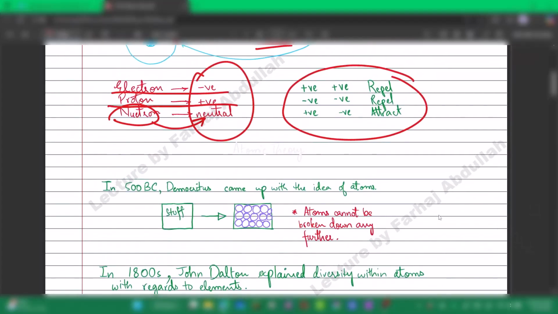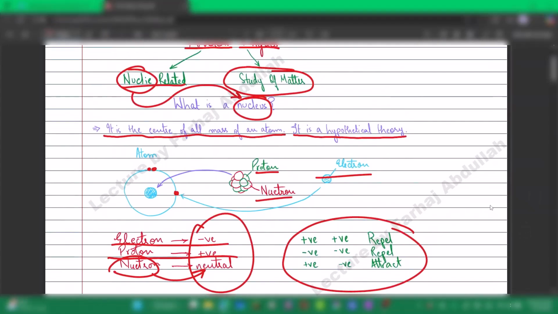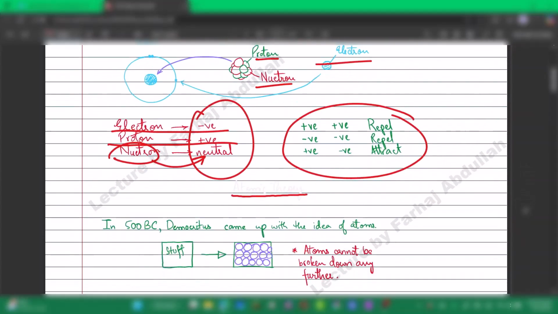Moving on, you cannot see this clearly, but this here is written atomic theory. So how did we come up with the idea? How do we know, how are we so certain that this is how an atom would look? Let me explain to you.